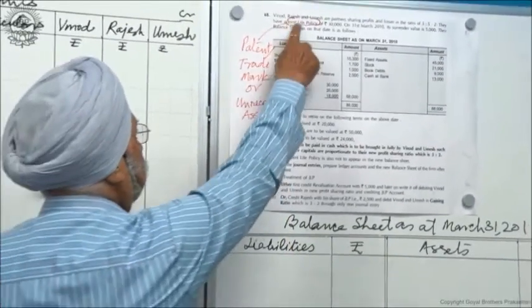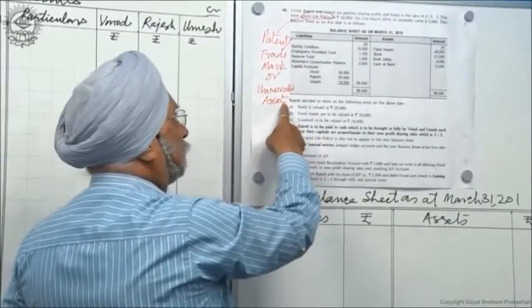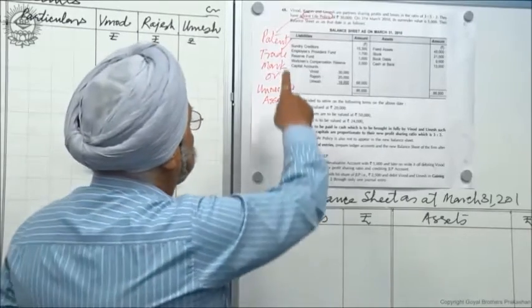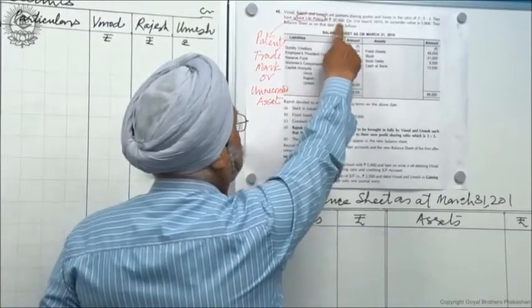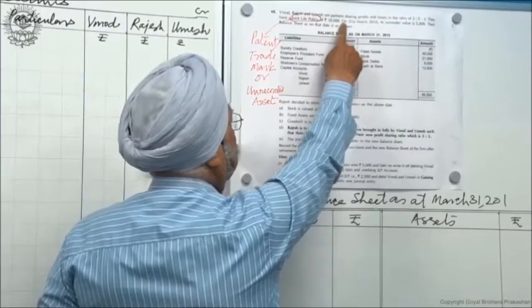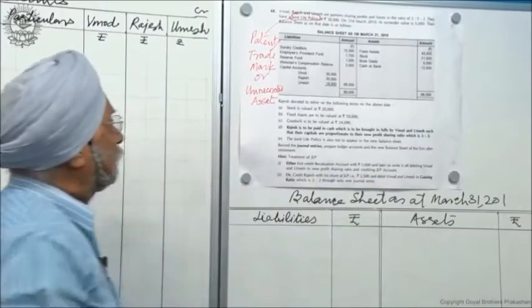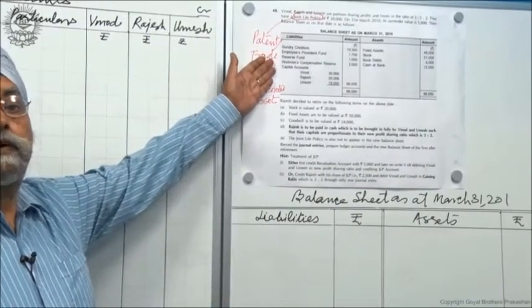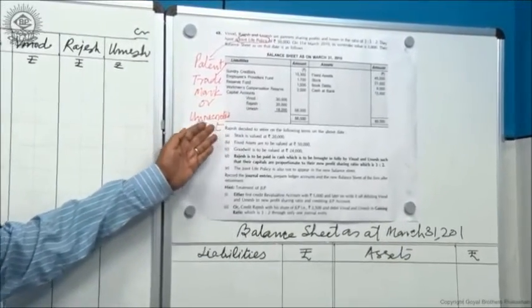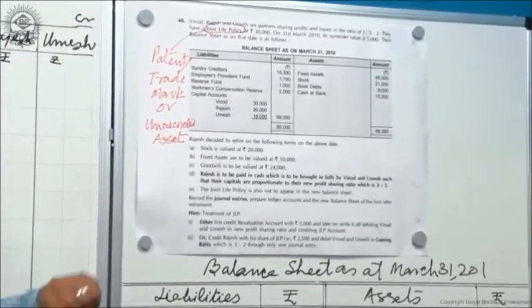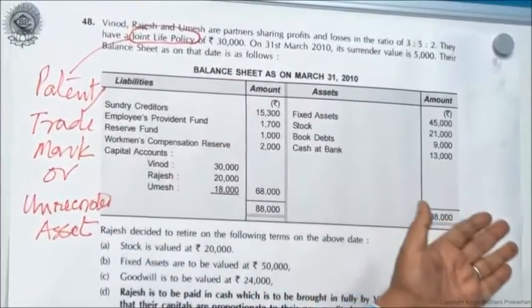You may call it joint life policy, you may call it patent, you may call it trademark, you may call it unrecorded assets. Okay? So, they have a joint life policy or a patent or a trademark which they bought for 30,000 rupees. Policy was for 30,000 rupees, but now the surrender value of this policy is 5,000. I can say that they had a patent. They bought a patent long back or a trademark or an unrecorded asset, and its worth at that time was 30,000, but now its value is 5,000.